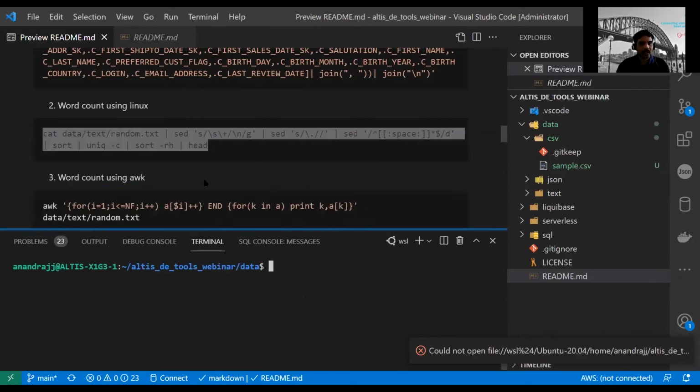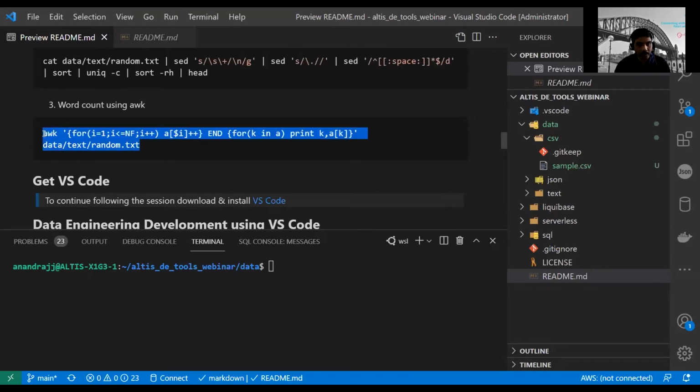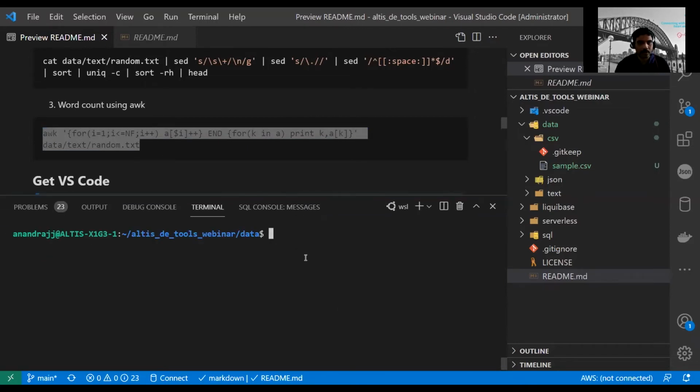Okay, so we can do the same thing using awk. Awk was actually written in Bell Labs for AT&T, I think in the 70s, and then it was rewritten again in 85, 86, and that's called the new awk, right? It's a very, very powerful tool, and it is primarily written for data processing. You could write a complete data application using awk. I'm not a big expert, but I want people to actually use this and learn this. It's very fun, very challenging, and very useful as well.